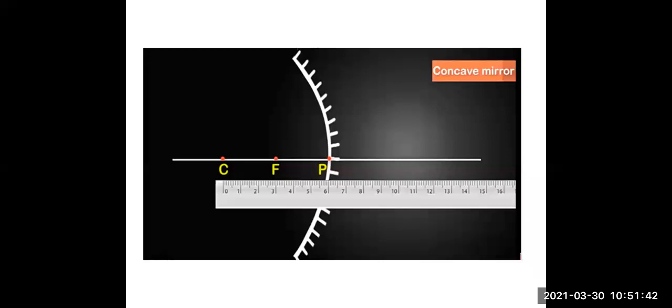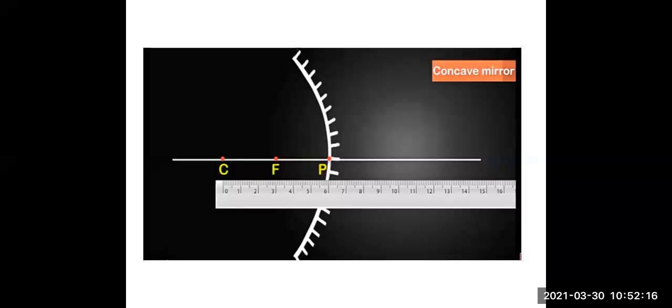Then we studied how to draw these curve diagrams so that we will be able to get all the rules very properly in our diagram. If we place our measuring scale with 0 at C, we are going to plot F at 3 centimeter, and then we are going to plot point P at 6 centimeter.